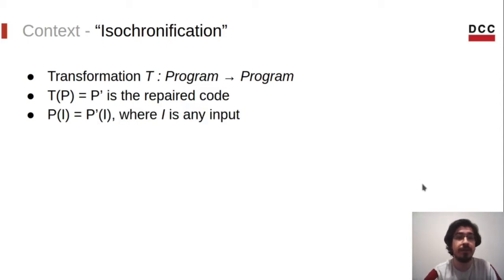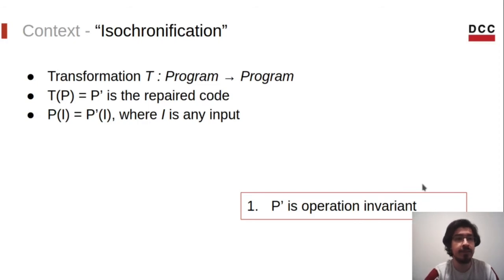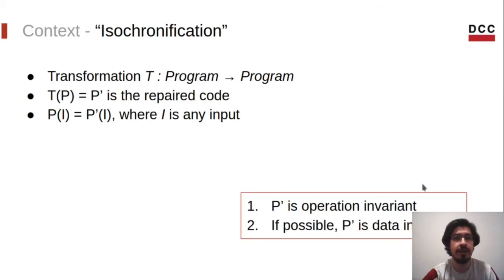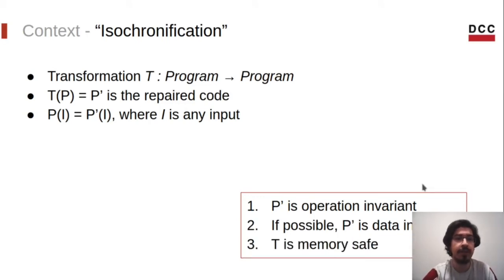The result of the two functions must be the same for any input, so P and P prime will be semantically equivalent. Furthermore, P prime will always be operation invariant and data invariant whenever possible. And also, the transformation will be memory safe. By memory safe, we mean that it will not introduce any possible bug that could not occur in the original version.